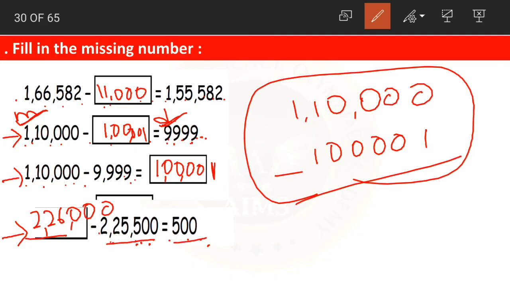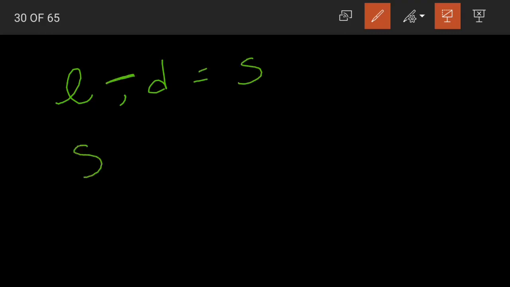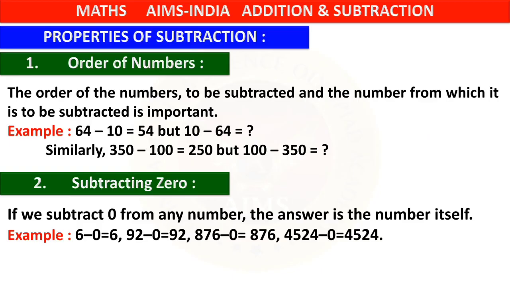Clear, children? We found out the missing number. How did we find out? When larger number and difference are given, we subtract them to find the smaller number, and when smaller number and difference are given, we add them to find out the larger number. Clear? Moving on, let us learn about today's topic, properties of subtraction.